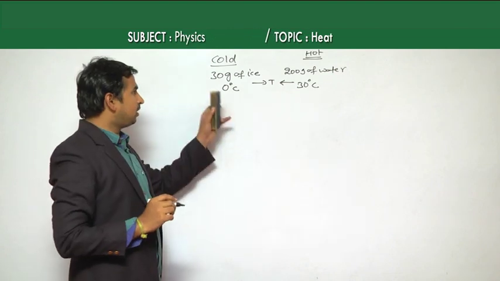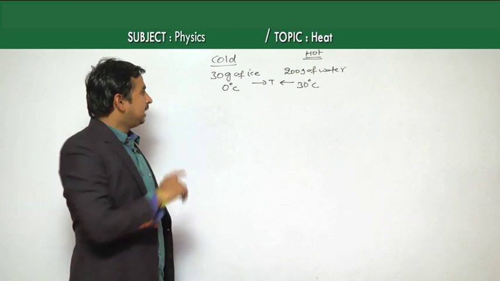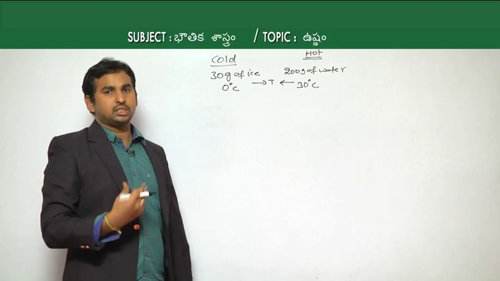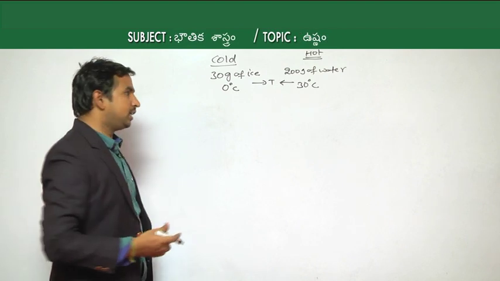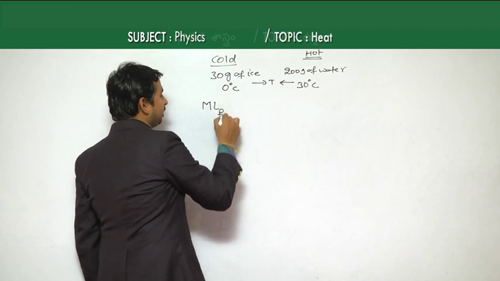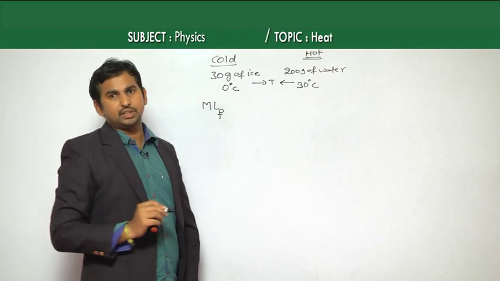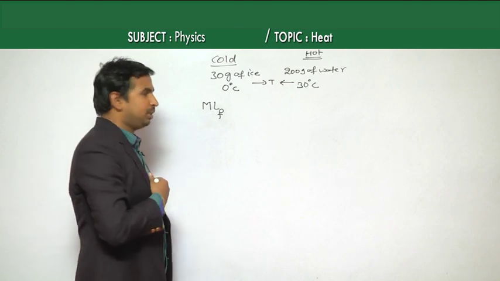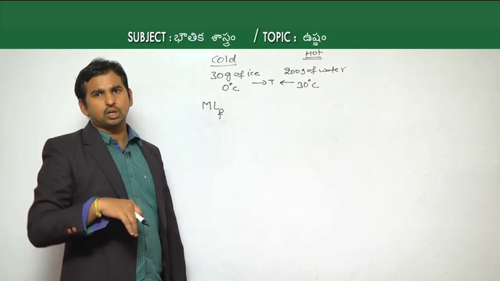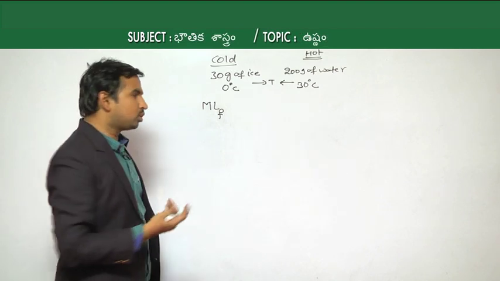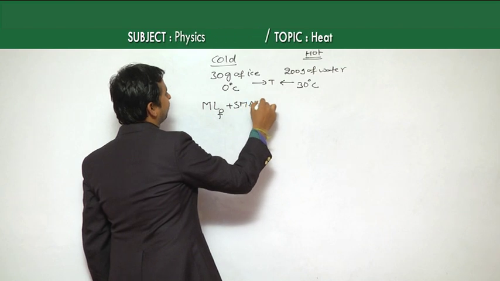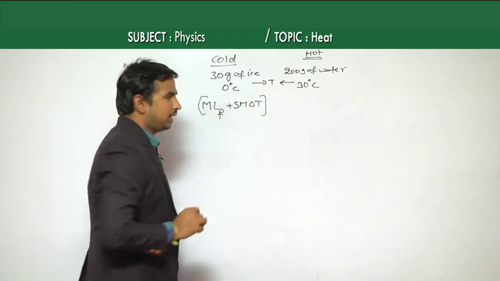But if you supply heat energy to ice at its melting point, which is 0 degrees Celsius, it starts melting and becomes water, which is a change of state. We already know that a change of state takes place only at constant temperature. That is why during melting there is no change in temperature, and only the latent heat comes in, which is M into L. Once the ice completely melts and becomes water, if you supply more heat energy, its temperature slowly starts rising, so it is ML plus, as there is a change of temperature, we also have to take SM delta T.